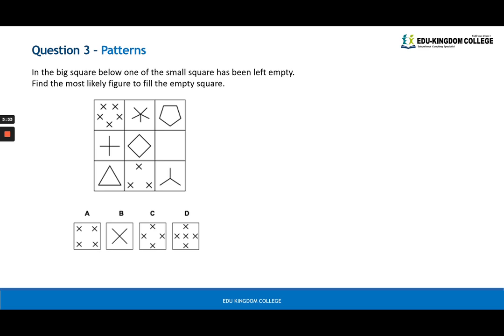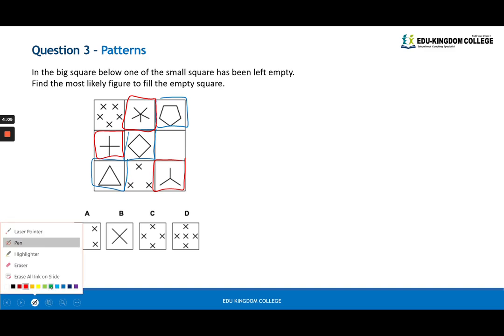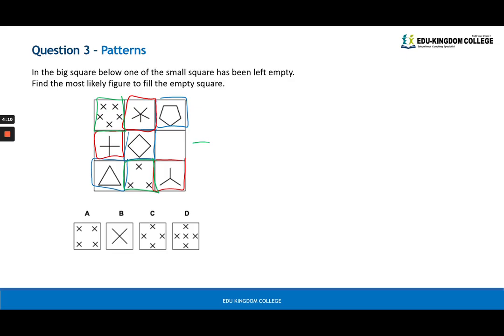In patterns like this, I always explain to my students to look at the macro pattern first. Look from far away and see what is going on from afar. In general, you can see that there are three elements that are moving within each other. First are these shapes, which are similar. Then we have these long lines, which are similar. And we also have these small crosses. You can see that the missing one must be a cross pattern.